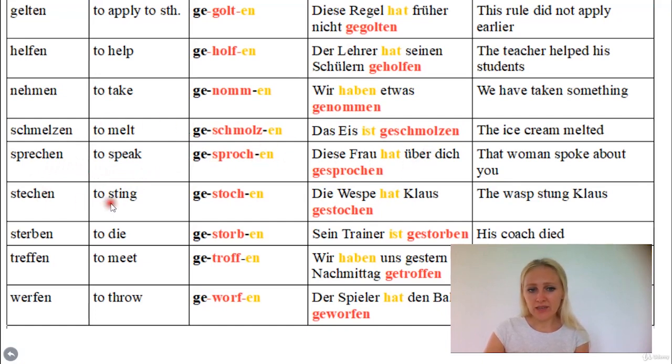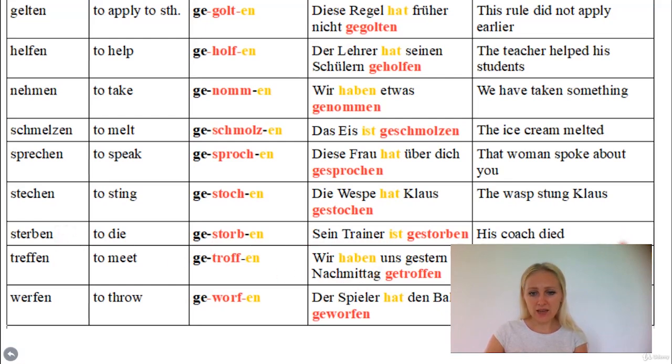Stechen means to sting. Gestochen. Die Wespe hat Klaus gestochen. Sterben means to die. Gestorben. Sein Trainer ist gestorben. This is also one of the verbs that we have to form with the sein in the participle 2, or in the perfect tense. The next one is treffen. It means to meet. Wir haben uns gestern Nachmittag getroffen.